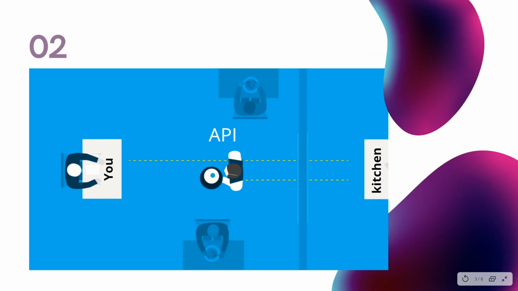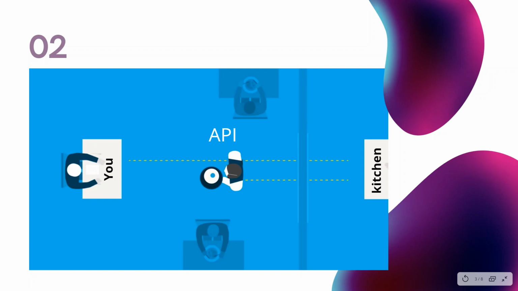Here, you are the client, and the kitchen is the server or machine of the API. And the API here is the waiter. So you are placing some query and the waiter is just taking your query, going to the kitchen, picking up the dishes that you queried for and returning them to you. But you actually don't know how the dishes are cooked, and neither do you care because you are just here to eat. Why would you do all the task of cooking the dishes?